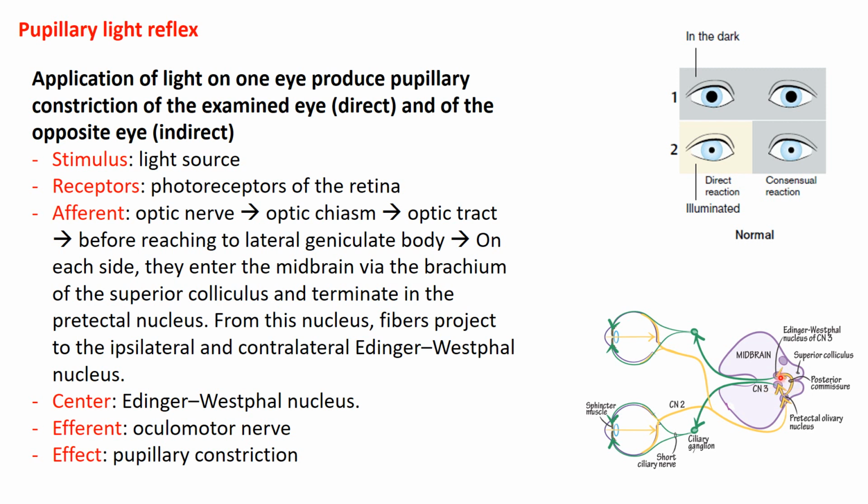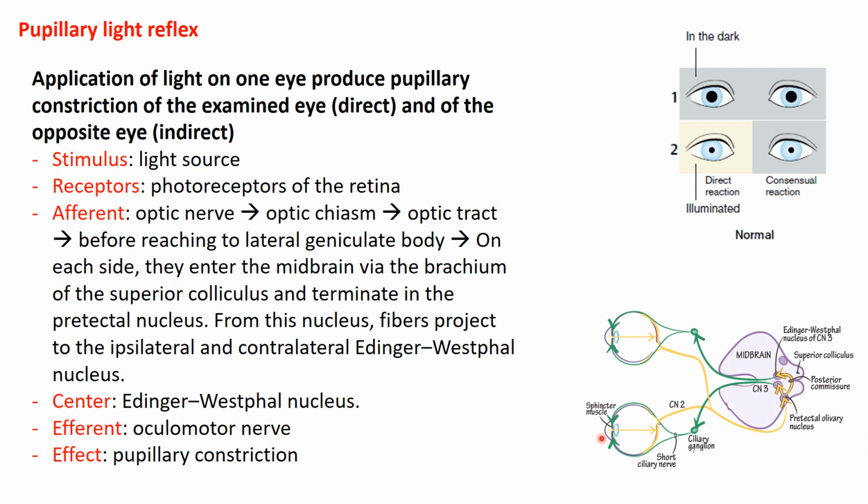Stimulation of the Edinger-Westphal nucleus will stimulate the efferent, which is the oculomotor nerve, synapsing in the ciliary ganglia on both sides to the short ciliary nerves that will produce pupillary constriction. So that is the pathway of the pupillary light reflex.